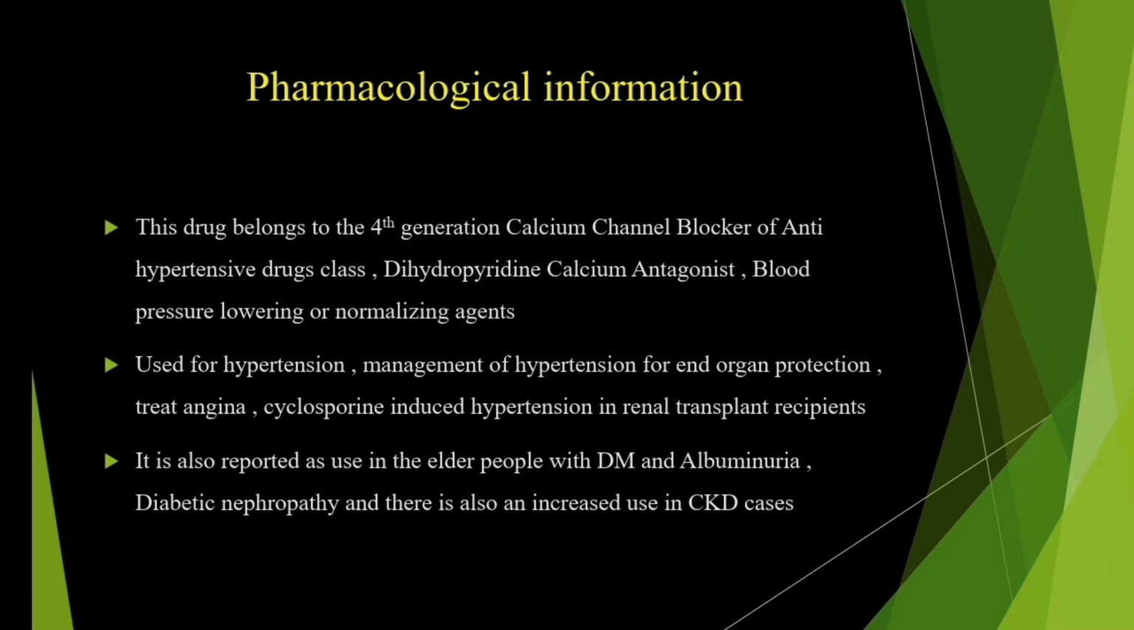Now coming to the uses. This clinidipine drug is used for hypertension, for the management of hypertension, for end organ protection, and for treating angina, that is chest pain. It is also used in rarer cases like cyclosporin induced hypertension in renal transplant recipients, that is, those undergoing renal transplantation. If they face any kind of immunosuppressant induced hypertension like cyclosporin induced hypertension, then clinidipine is mostly used.